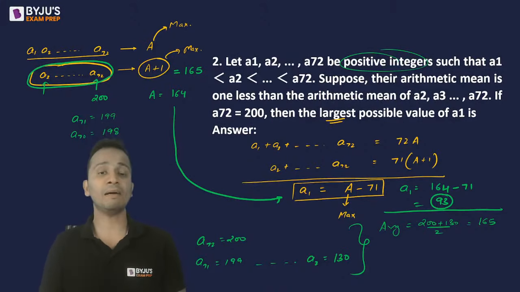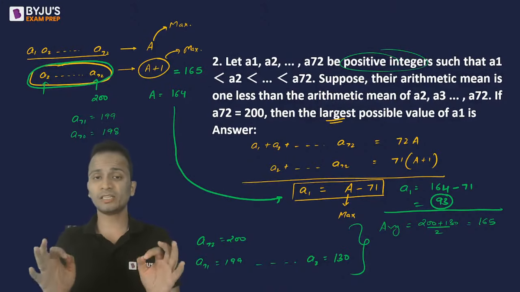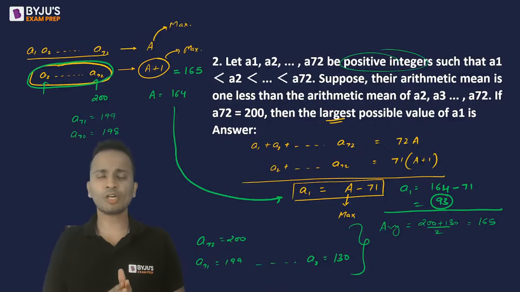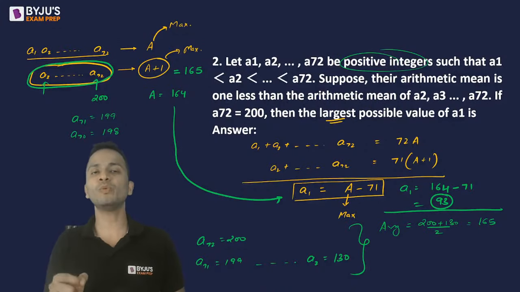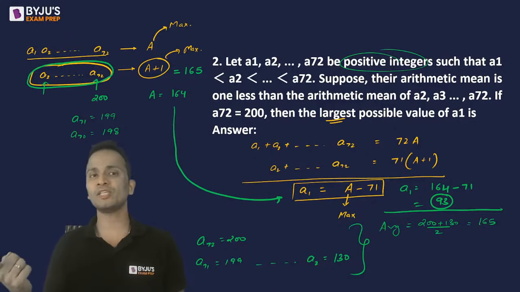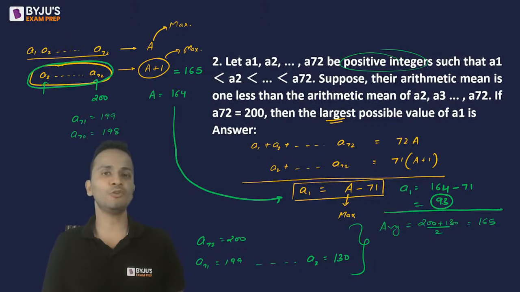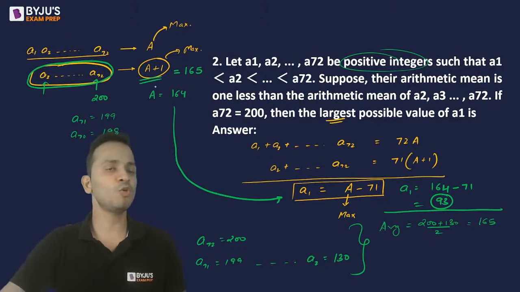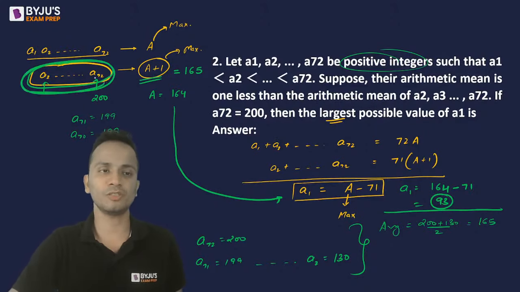I hope I am clear. So I'll just quickly repeat. Once we have got the relation that A1 is equal to capital A minus 71, since I have to maximize the value of A1, I should be maximizing the value of capital A. Now if capital A's value is maximized, the value of capital A plus 1 will also be maximized. So in order to obtain the maximum value of A plus 1, I should be maximizing the value of each of these terms.